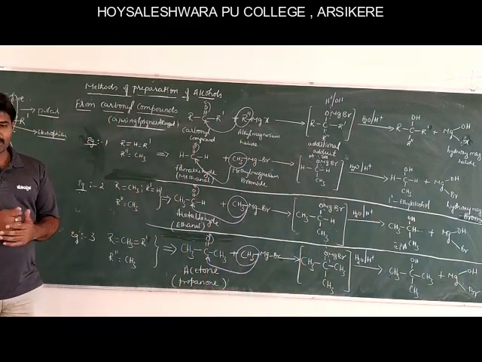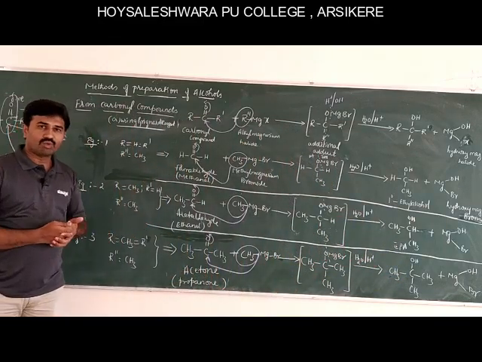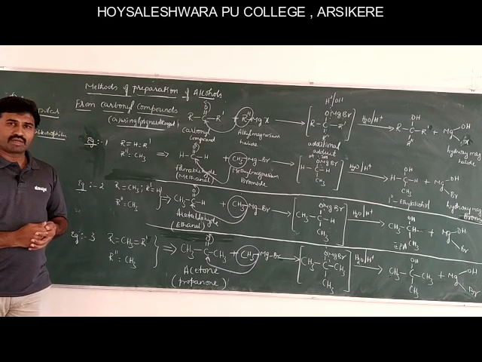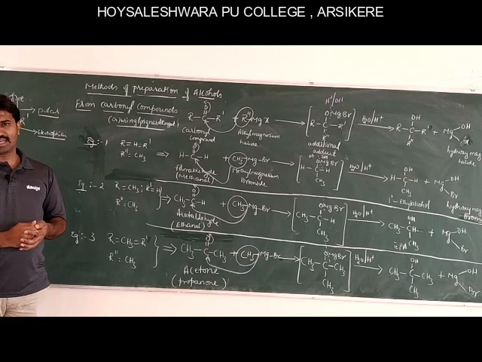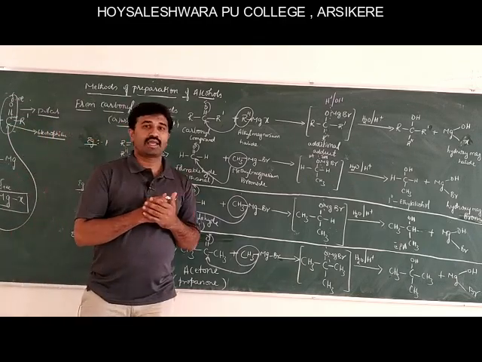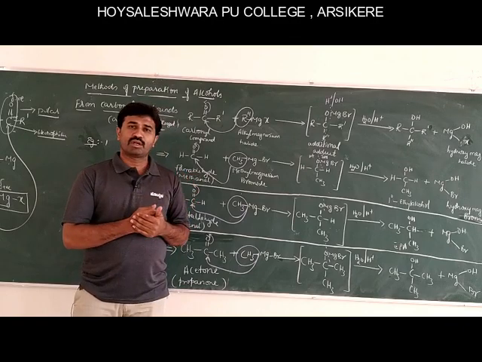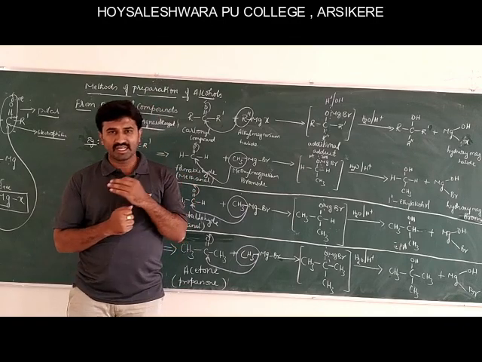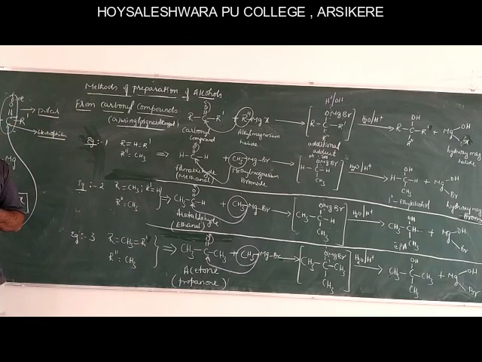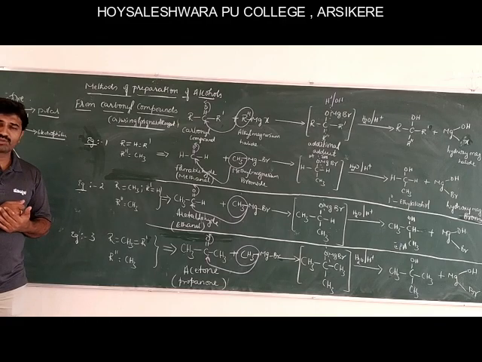So the question may ask like this: how would you convert formaldehyde into primary ethyl alcohol? Write the reaction. Or how would you convert ethanal into isopropyl alcohol? Write the reaction. How would you convert propanone into tertiary butyl alcohol? Write the reaction. All these are 2 marks questions.